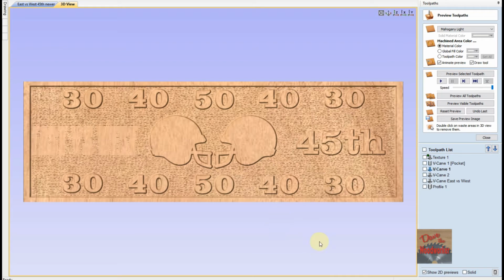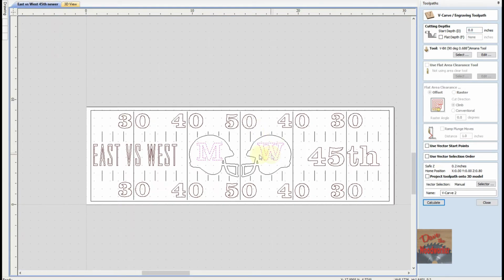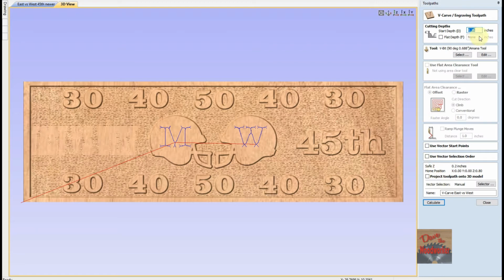Okay, now once we got this far, we need to V-carve in the Marshtown, or the east versus west, and then the M and W. So I've got them on separate ones right here. Here's the one for the M and W. I've got the same 90-degree V-bit in there, so we just click calculate. For the Marshtown east and west, I need to change it to a start depth of 90 thousandths with a 90-degree V-bit.